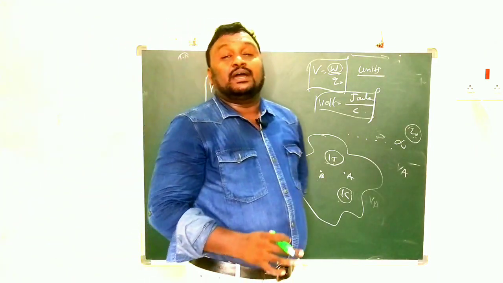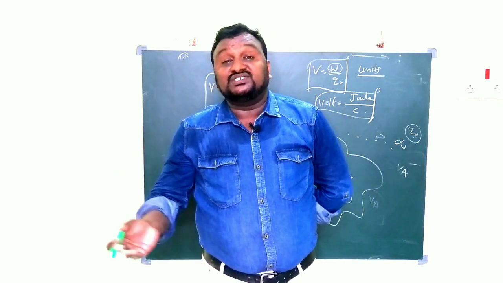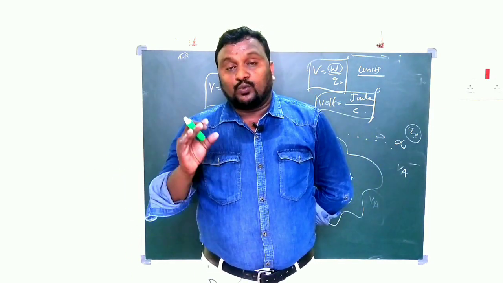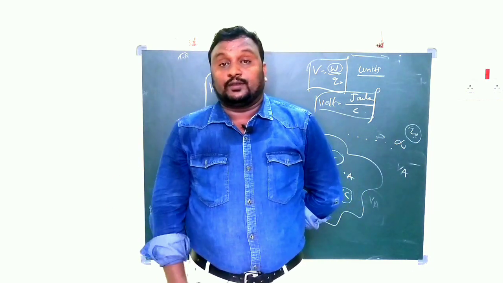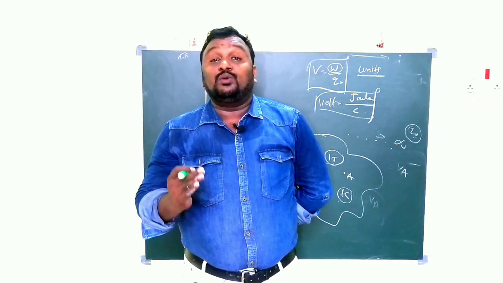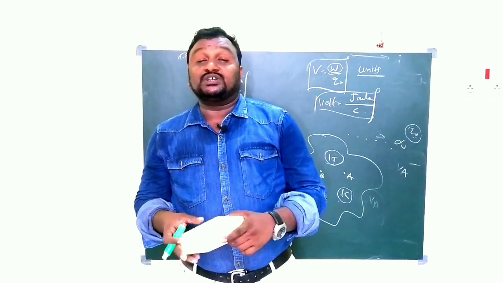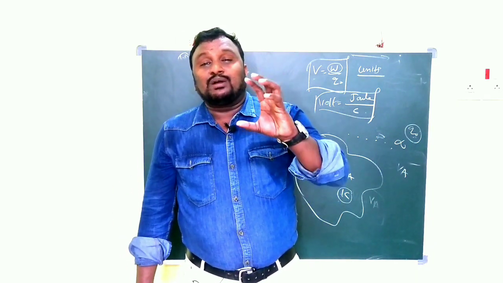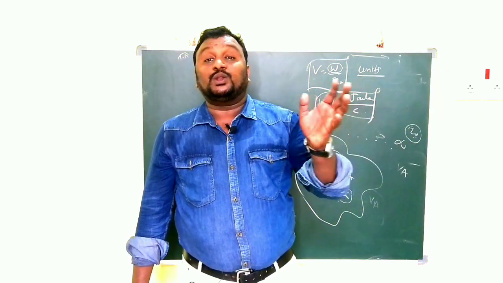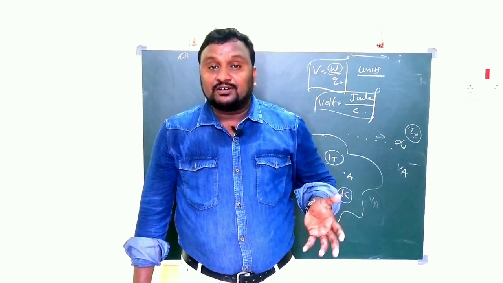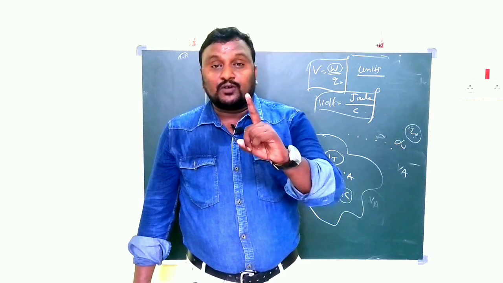Simply, what do you say? The amount of work done is 1 joule to move a charge of 1 coulomb from one point to another point. Then the potential is said to be 1 volt. What is the definition of 1 volt? If 1 joule of work is done to move a charge of 1 coulomb from one point to another point in the field and against the field, then the potential is called 1 volt. So this is the definition of 1 volt.